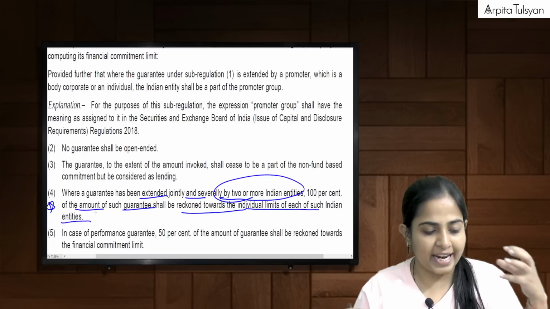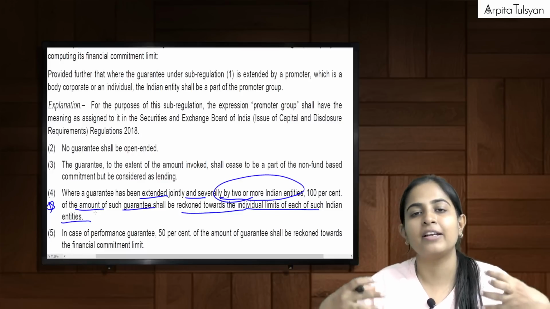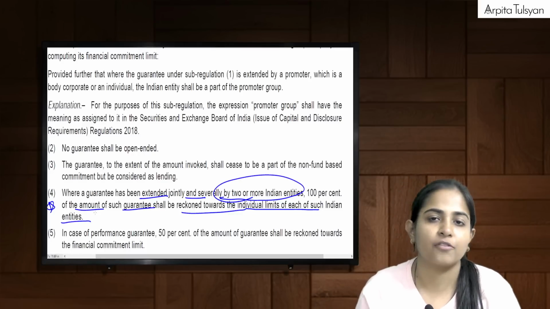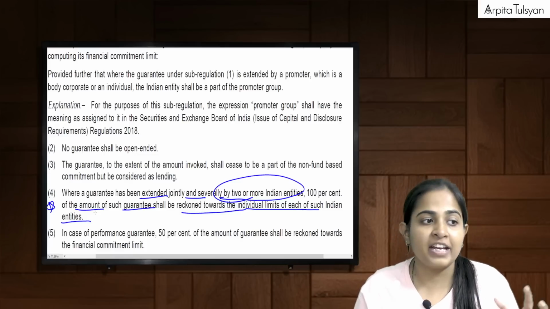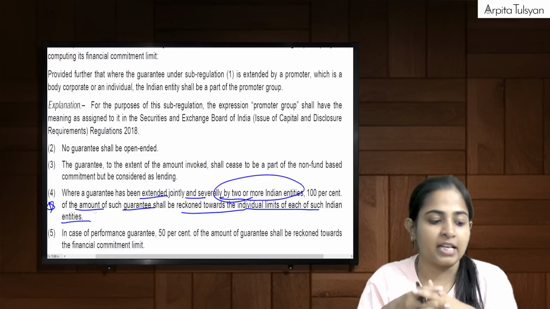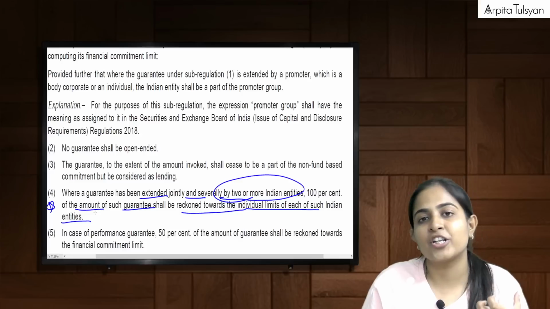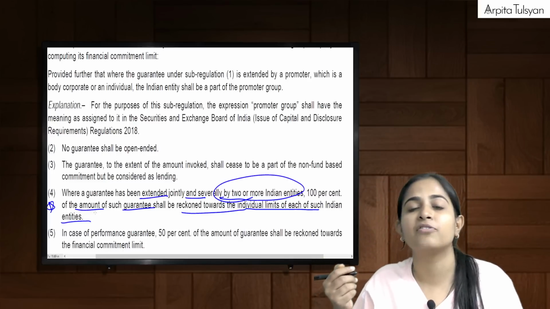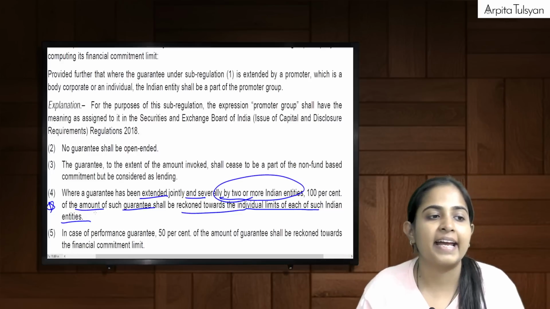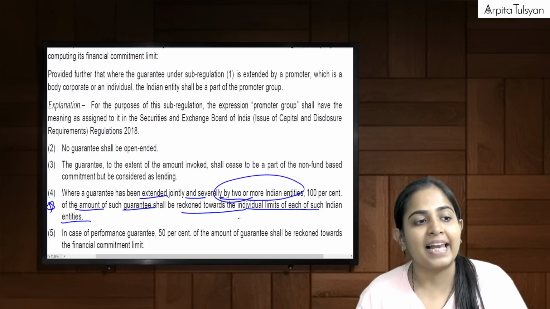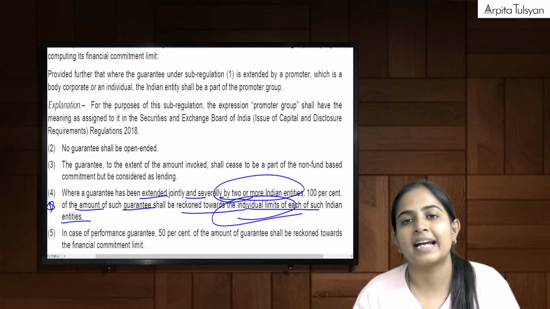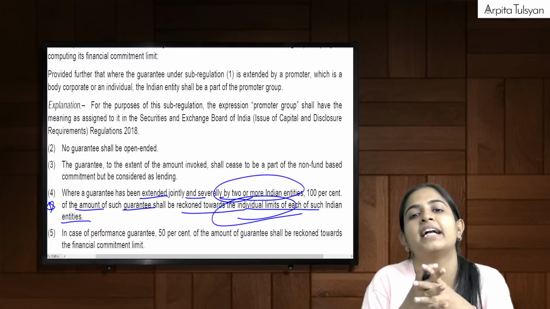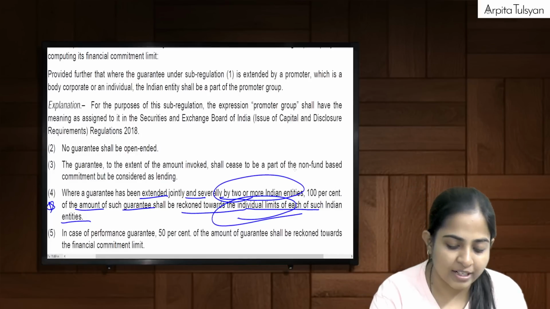Suppose A Limited and B Limited have jointly given a guarantee of, say, 100 lakhs to a foreign company. So in A Limited's financial commitment limit, 100 lakhs is exhausted, and even in B Limited's financial commitment limit, 100 lakhs is exhausted. It shall be calculated towards individual limits, means it will be considered in both of our limits, even if the total is 100 lakhs. Okay, this is one point that you have to remember.